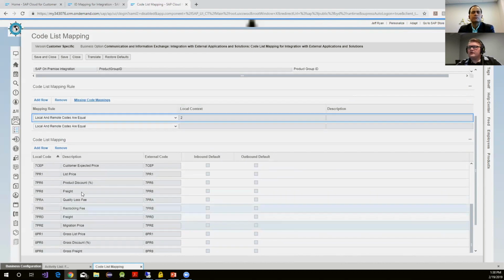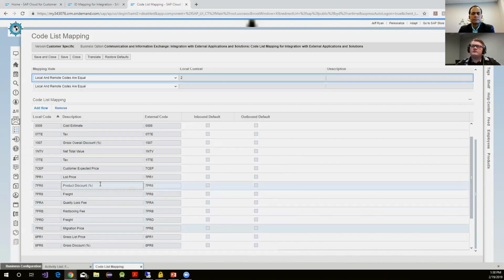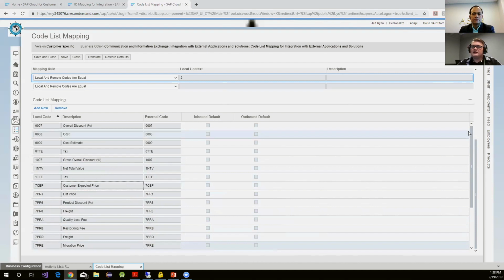The reason you'll see more here than you did when we did the request is because we pulled it in originally, and then we did a codeless restriction to block some of these out. The client wants the freedom that, should one day come that they want, let's say, freight to be in there, we'll just go in that codeless restriction and unblock it. For the time being, we pulled them in and then just blocked them. That's a standard practice, just to keep it so there's not a need for a lot of integration afterwards. It's just a matter of going in and unblocking.